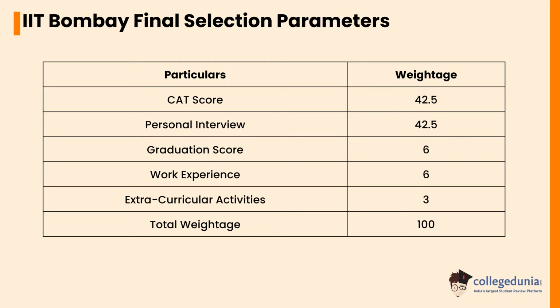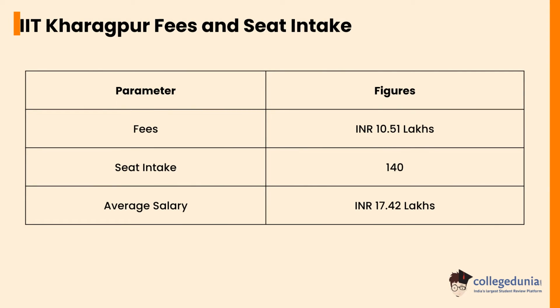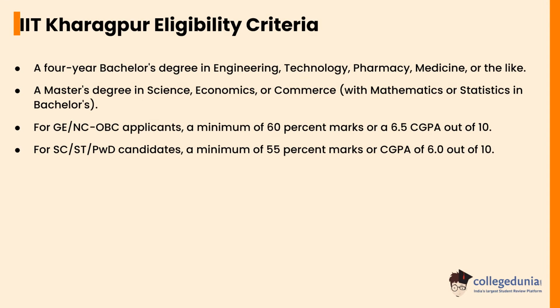Let's check the IIT Kharagpur fees and seat intake. The fee is INR 10.51 lakh, the seat intake is 140 and the average salary is INR 17.42 lakhs. Let's check the IIT Kharagpur eligibility criteria. A 4-year bachelor's degree in engineering, technology, pharmacy, medicine or the like, or a master's degree in science, economics or commerce with mathematics or statistics in bachelor's. For general and NC/OBC applicants, a minimum of 60% or a 6.5 CGPA out of 10. For SC/ST PWD candidates, a minimum of 55% marks or CGPA 6.0 out of 10.